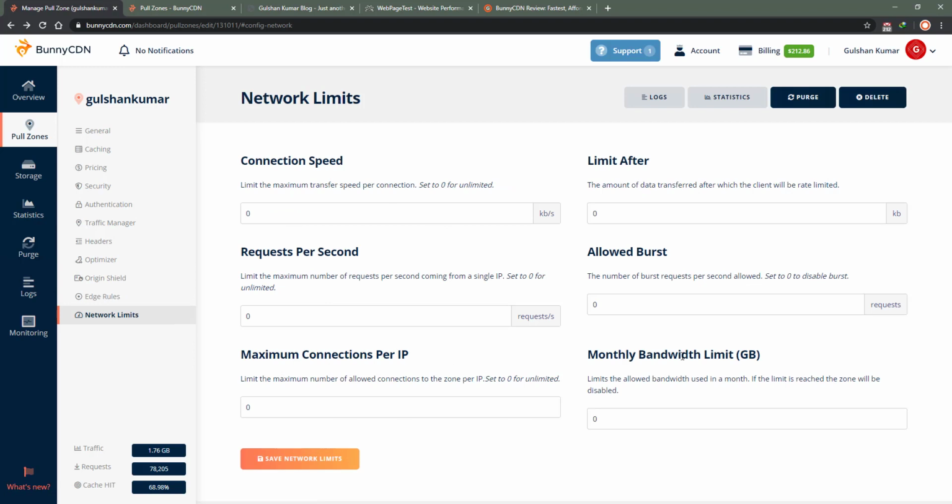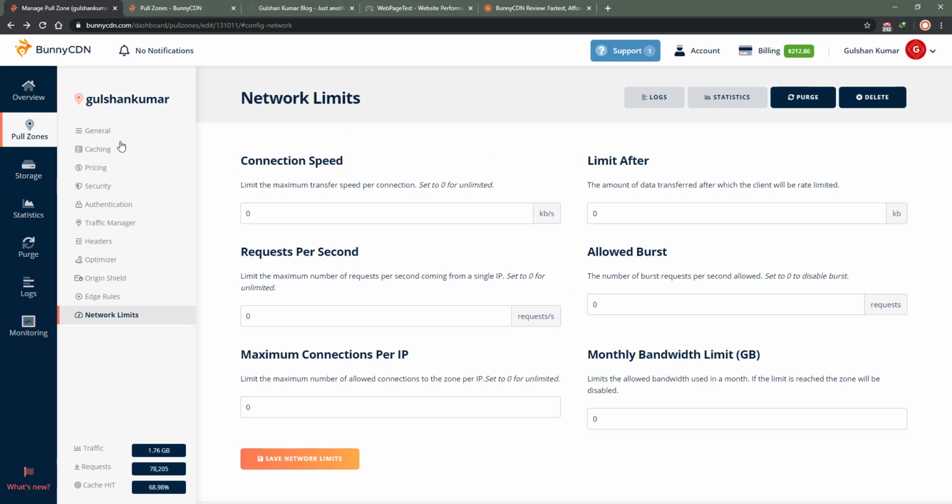And maximum connections per IP and monthly bandwidth limit are features I feel can be helpful if I want to keep my ongoing cost within a limit. Suppose someone hotlinked my image on a big website, my bandwidth won't quickly rise at any point. If I have this feature, I will be in control.